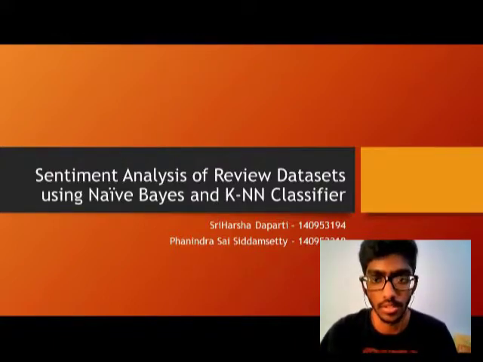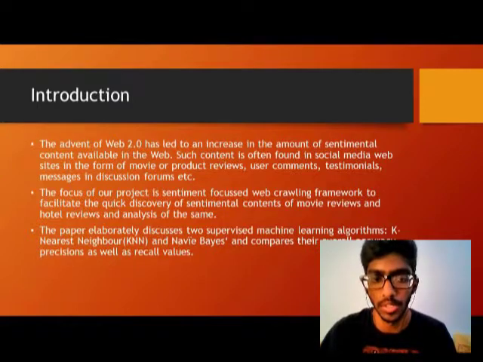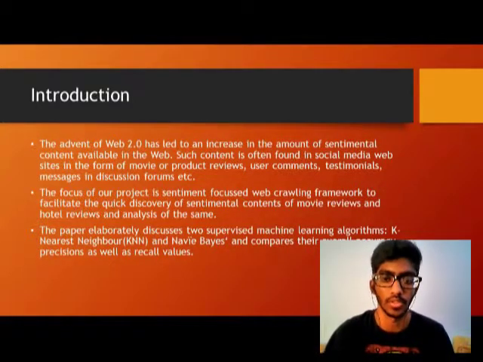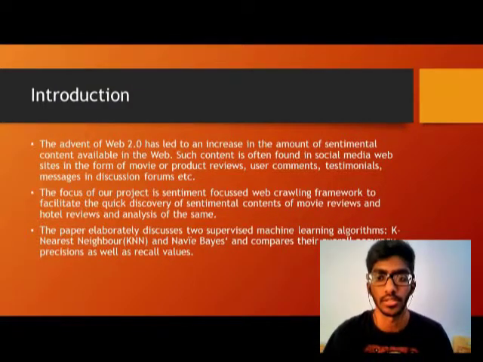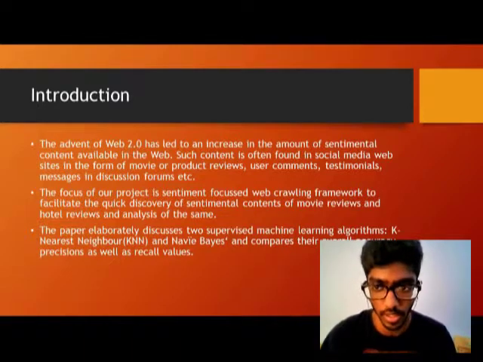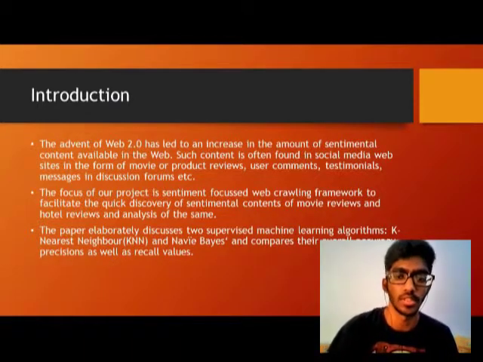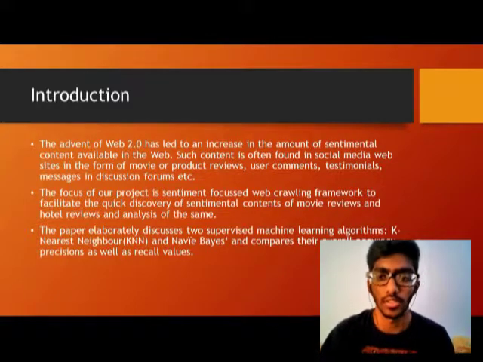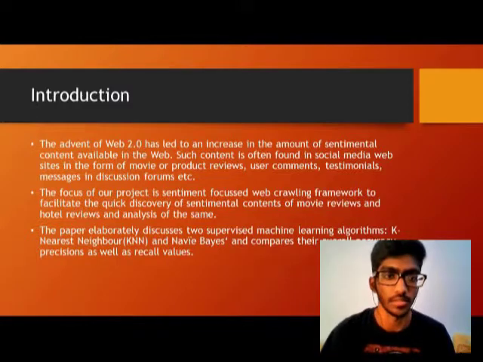KNN classifier. So, what our paper is trying to do is classify product reviews and user comments, testimonials, into positive or negative, and find out the general sense about our product. This is being done using two popular machine learning algorithms known as k-nearest neighbors and naive Bayes.